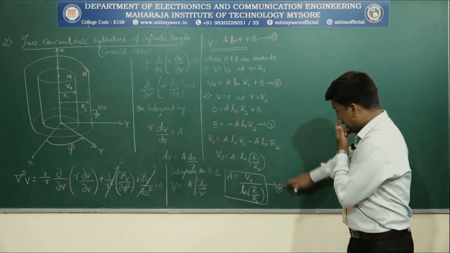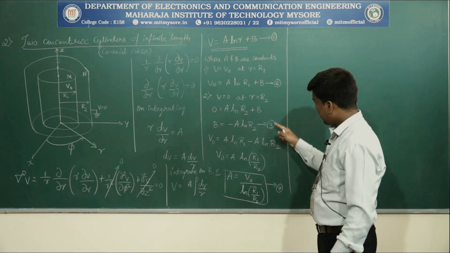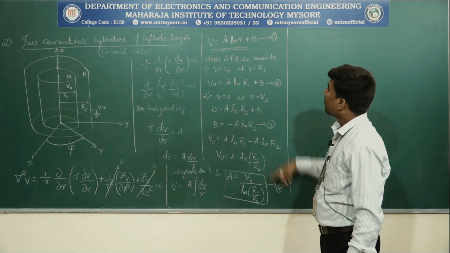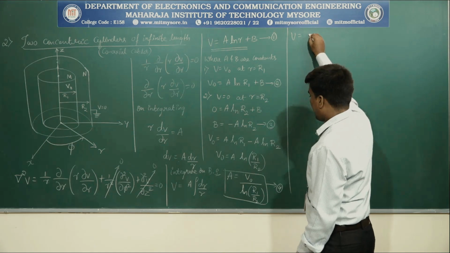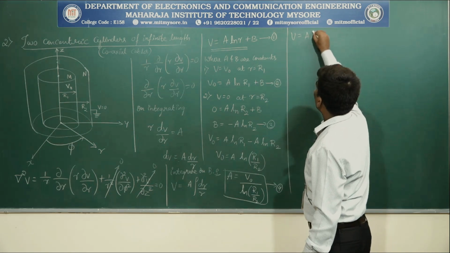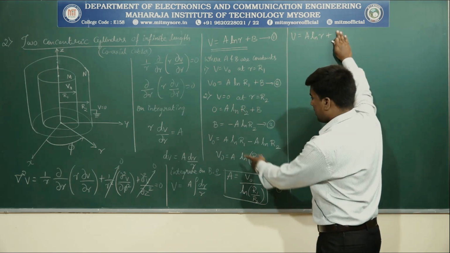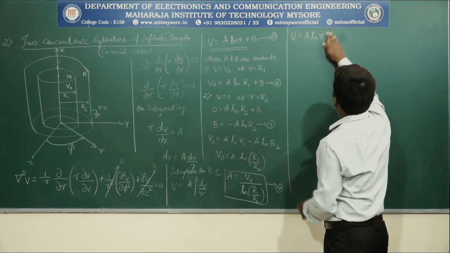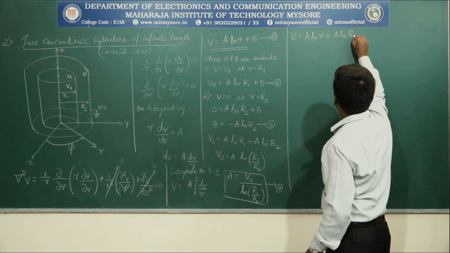Substitute equation 3 and equation 4 in equation 1. So the resultant is V is equal to A into natural log of r plus b. What is b? b is minus A natural log of r2.